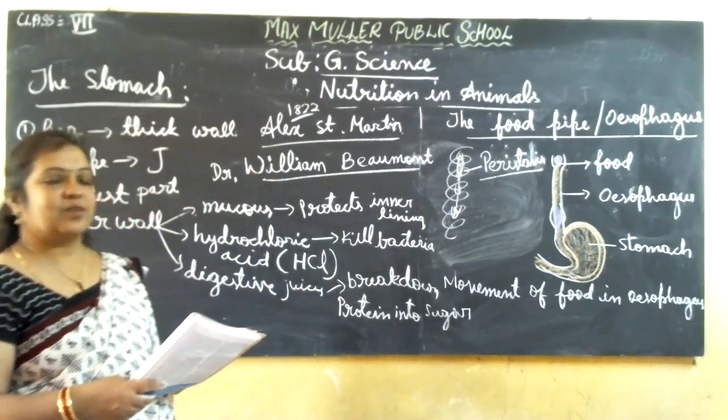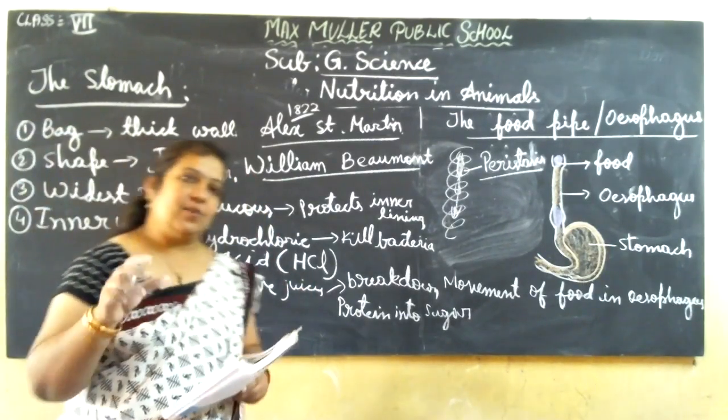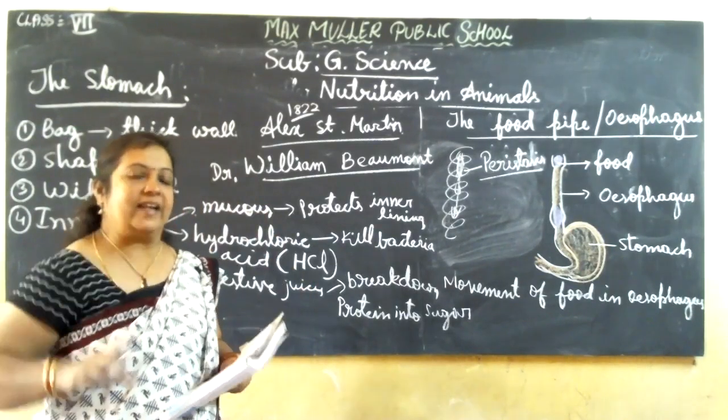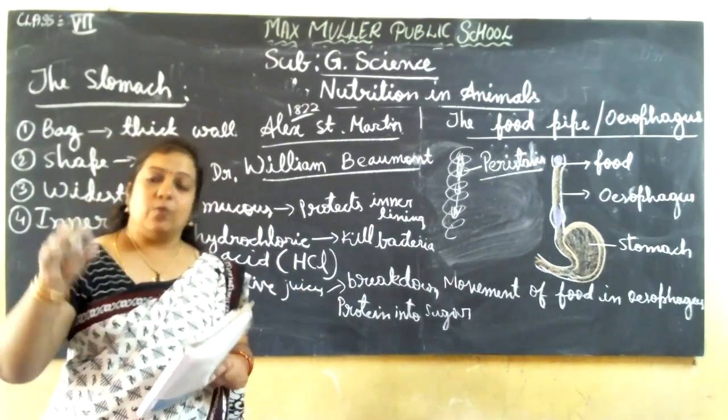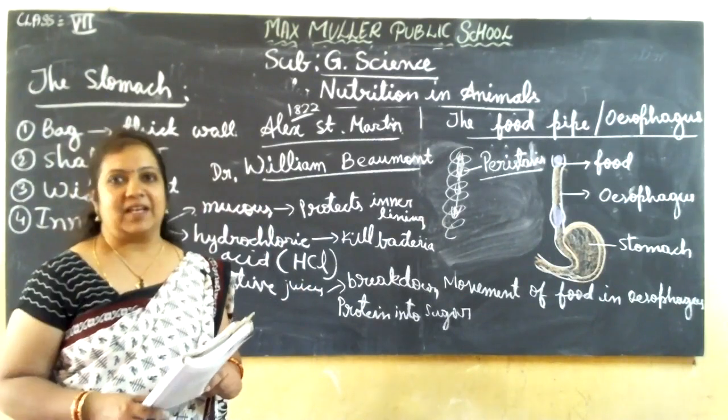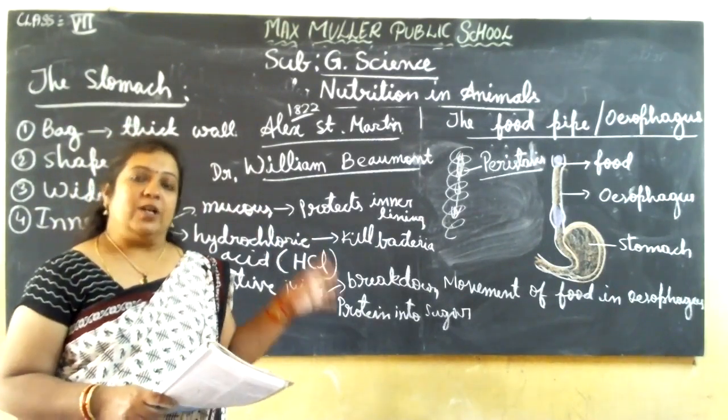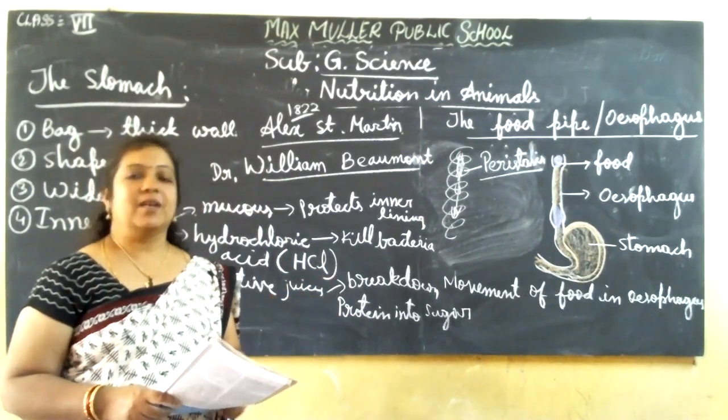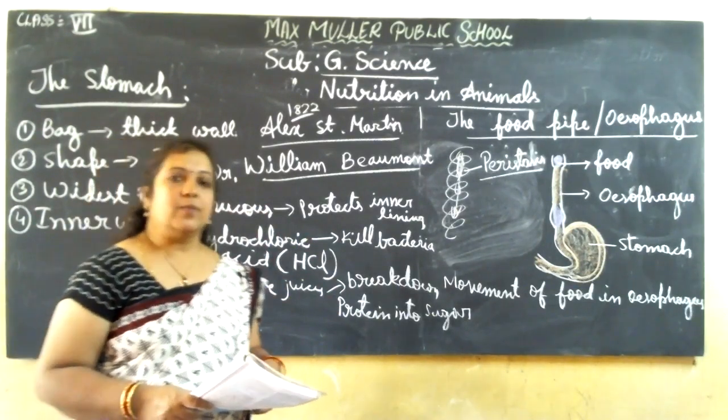He stitched it as much as he could. Then he got an idea: why can't I see what is happening inside the stomach area, how the food is digested in the stomach? He wanted to know that, so he got an opportunity.